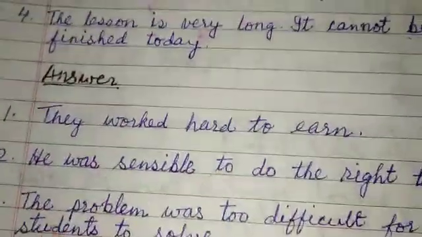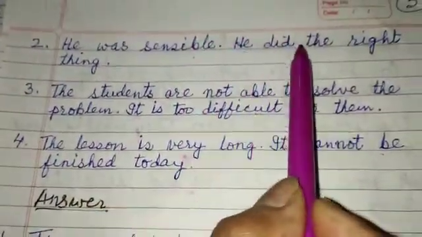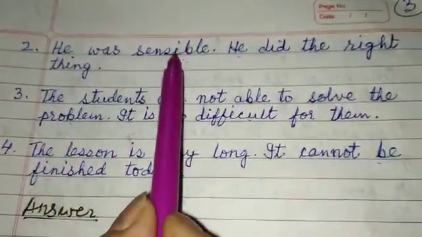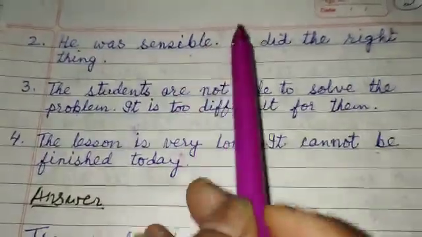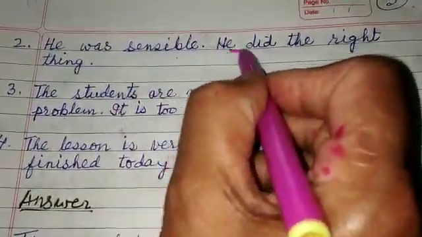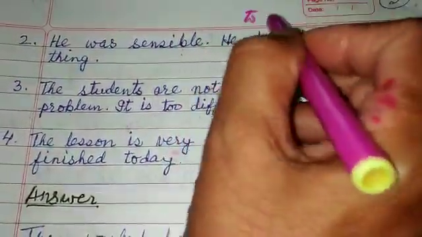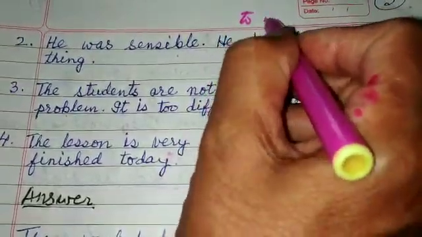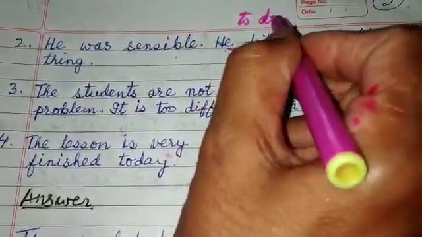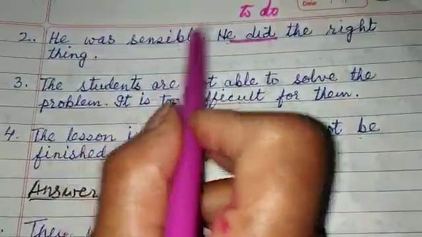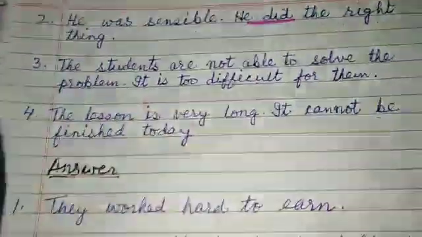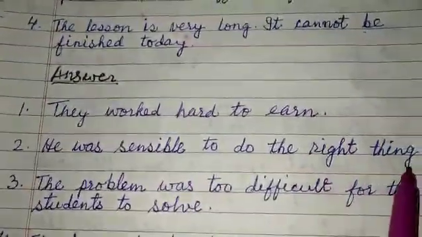Your second is "He was sensible. He did the right thing." He was sensible. Now see, the next verb children is "did". Make it an infinitive with "to", the first form of the verb of "did", "do". "He was sensible to do the right thing."